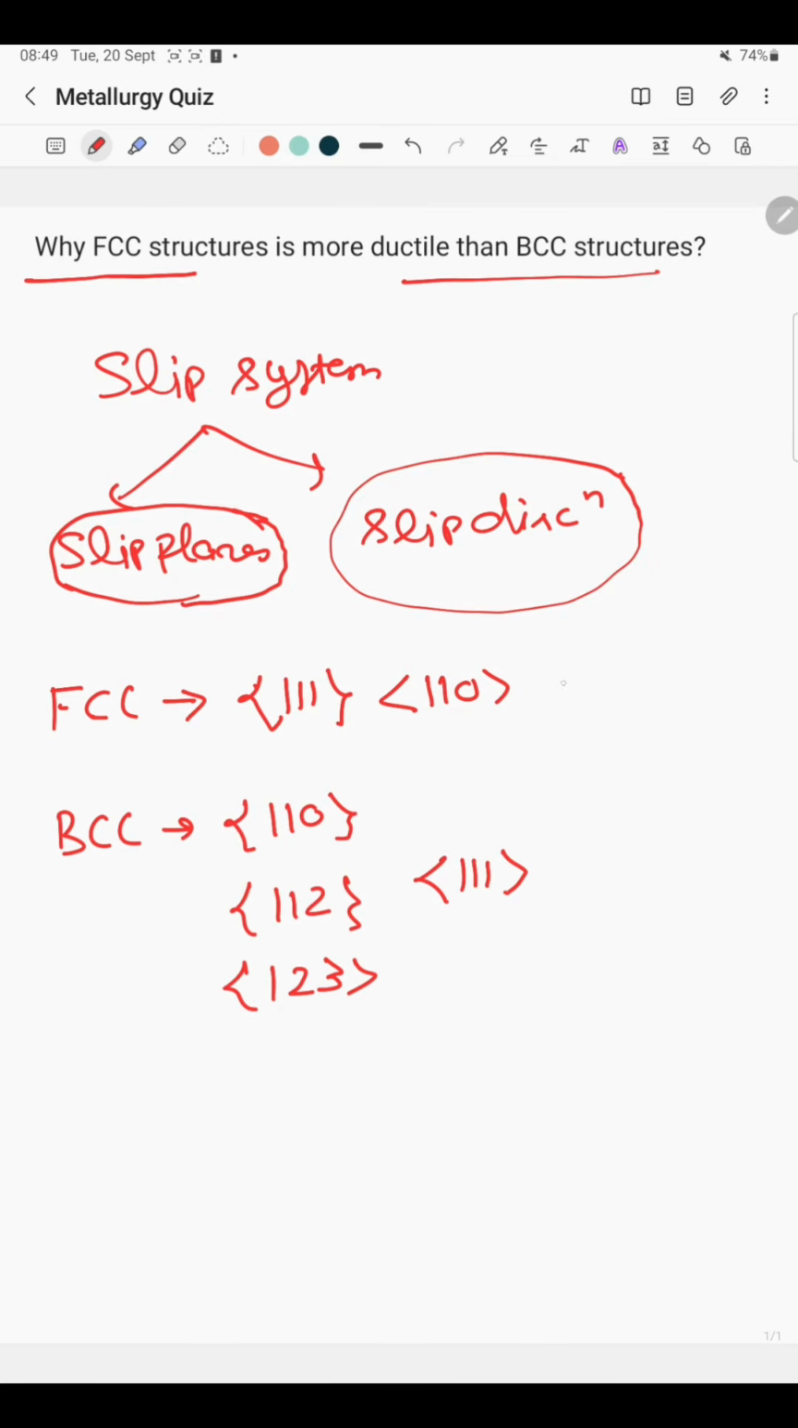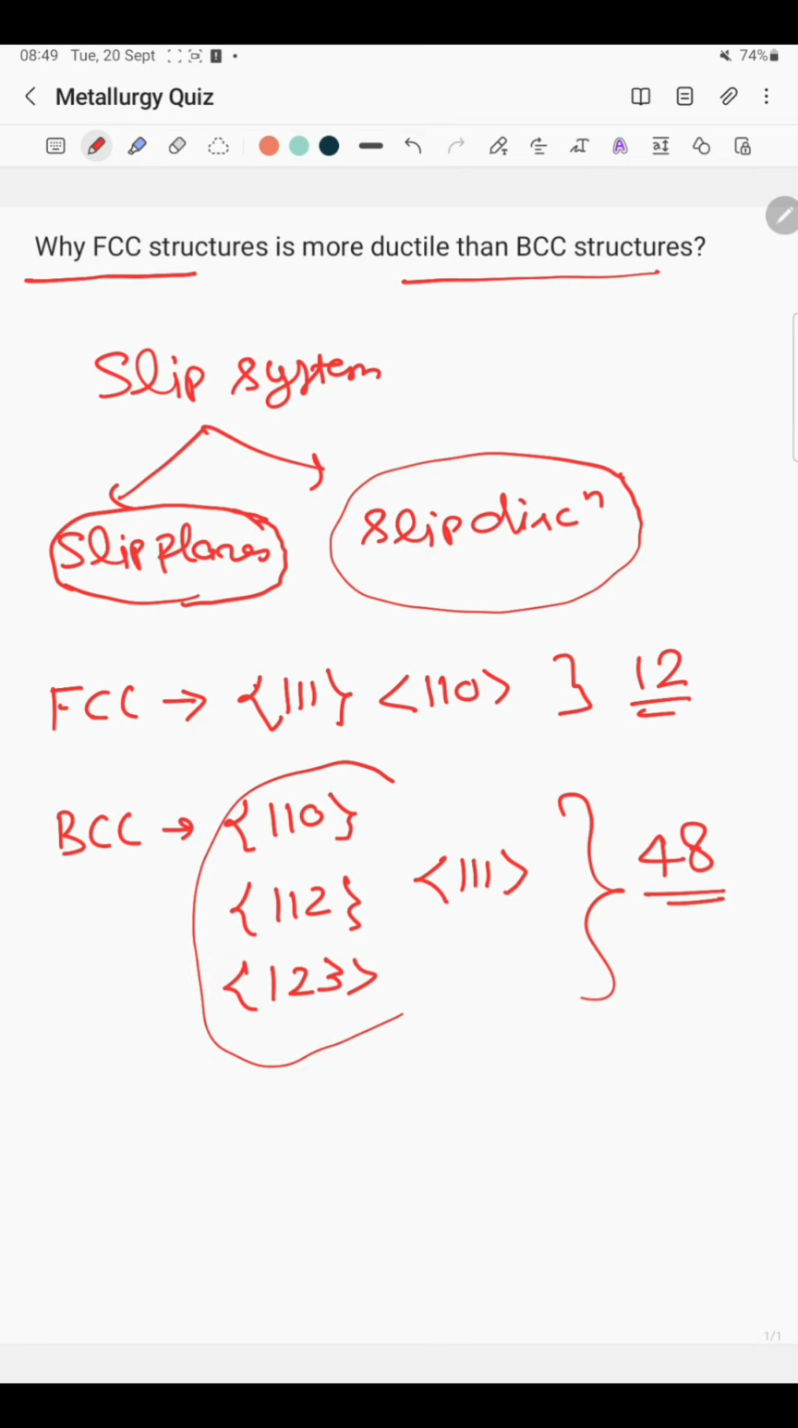So the total number of slip systems in FCC material is 12, while in case of BCC material the total number of slip systems is 48. So based on this number of slip systems, we can easily say that BCC is more ductile than FCC, but no, because in BCC these planes are not close packed, while in case of FCC this {111} is the most close packed plane as compared to the BCC.